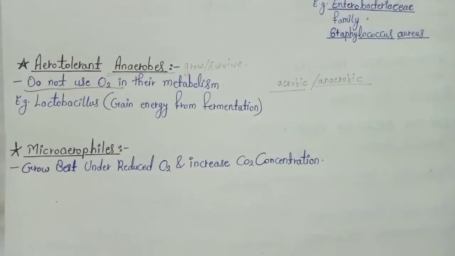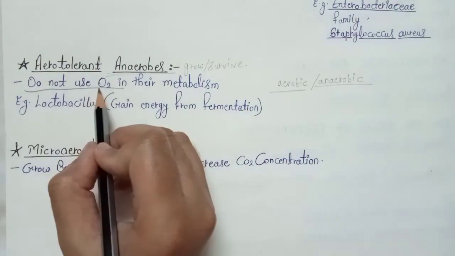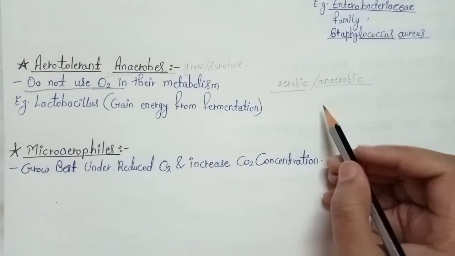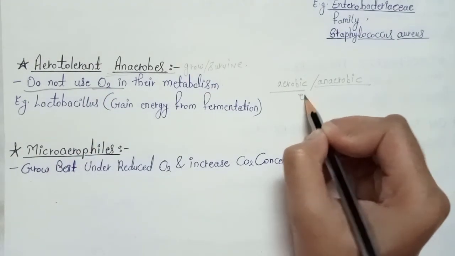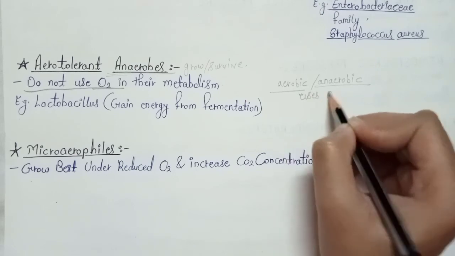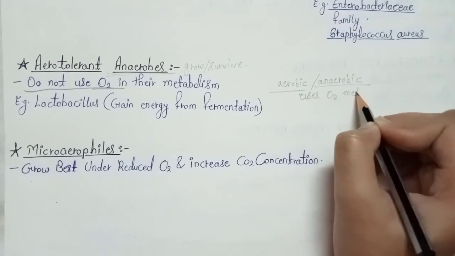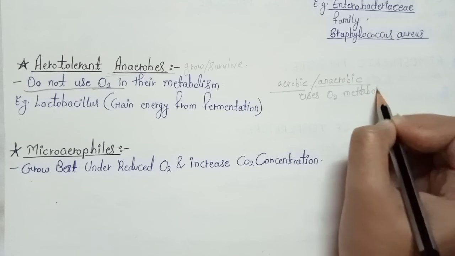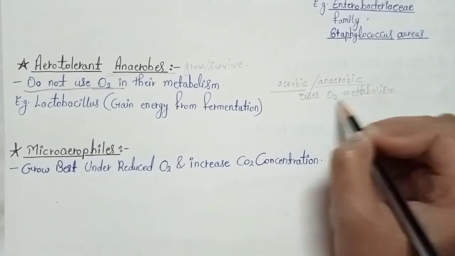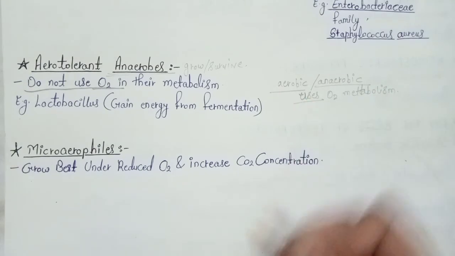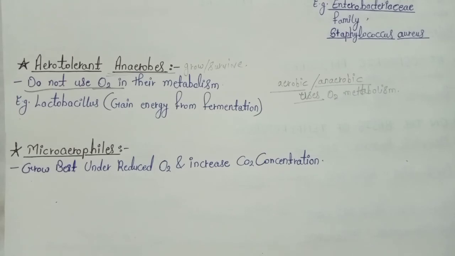So aerotolerant anaerobes can survive in the presence of oxygen, but the important feature is that they don't use oxygen in their metabolism, whereas facultative anaerobes use oxygen for their metabolism. This is the difference between them.